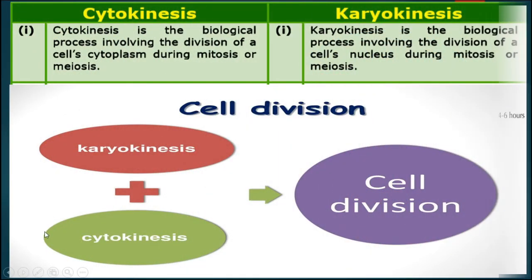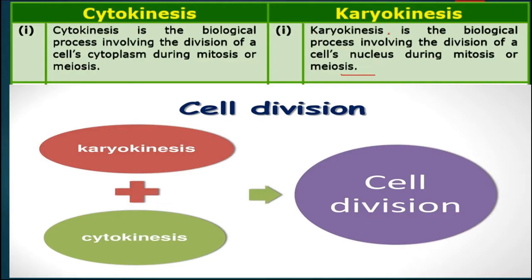This slide is showing different stages of cell division. In all cell division there are two main steps: first is karyokinesis and second is cytokinesis. Karyokinesis is the division of the karyon, that is the nucleus, which occurs through four steps: prophase, metaphase, anaphase and telophase. At the end of this karyokinesis, from one parent nucleus there will be two nuclei inside a single cell.